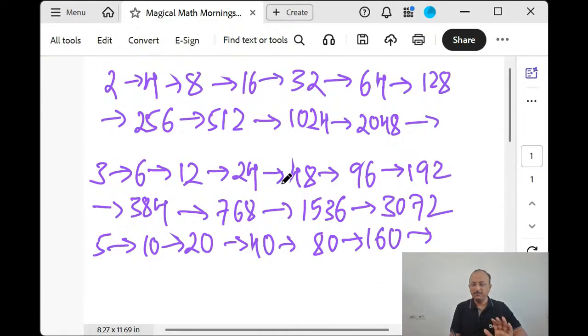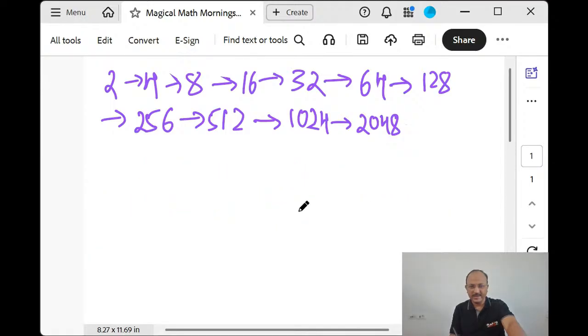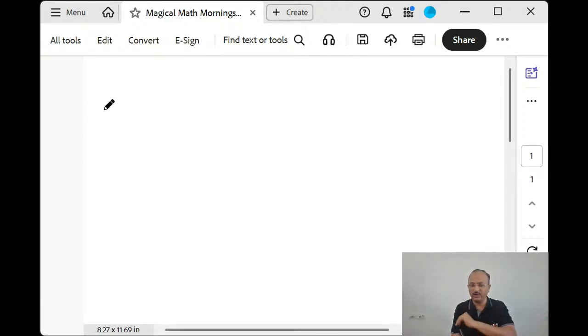But I want you to practice the doubling of numbers before mastering this concept. 6 is not required because 3 doubled is 6 and we have already practiced it.